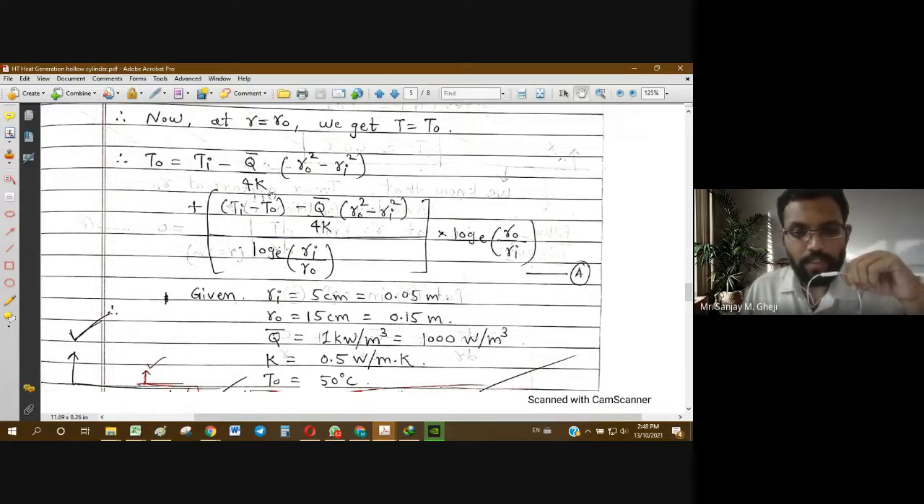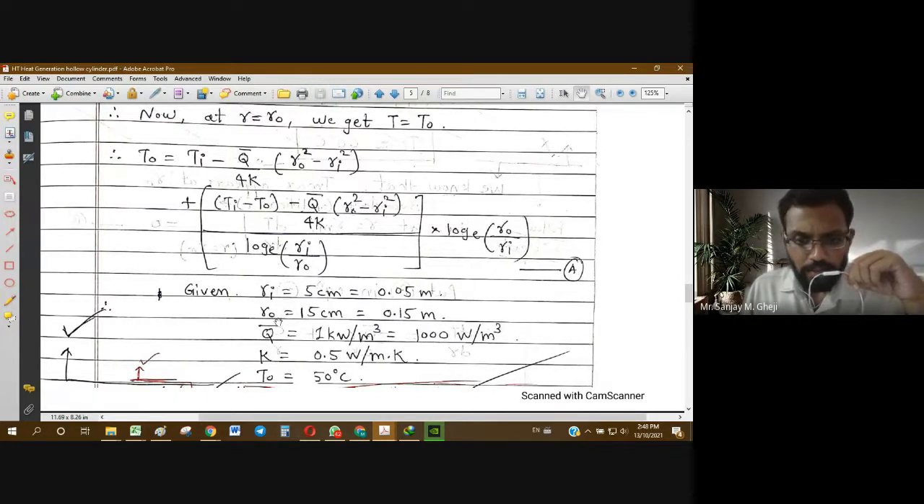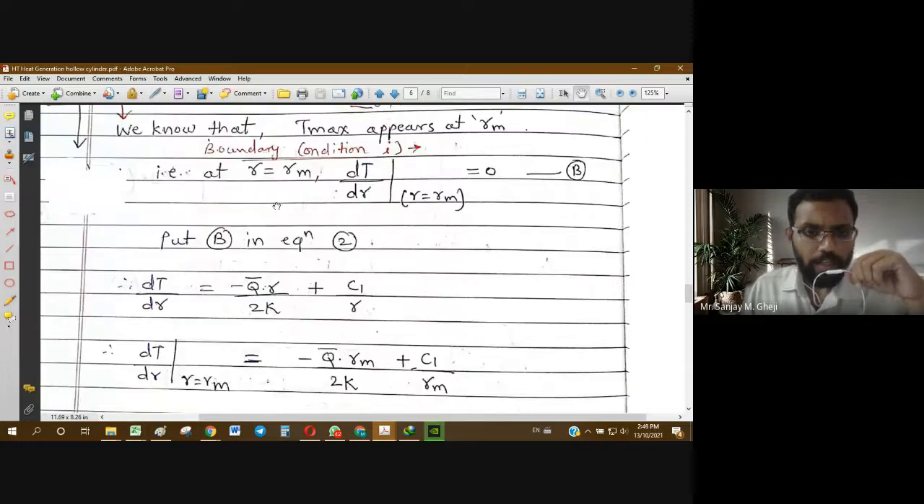The process of derivation is very common. The format is very common. So this is the temperature distribution we get from the derivation. Now in this we are given this input data from the problem. We can insert it wherever it is required, and then we can get to the solution.